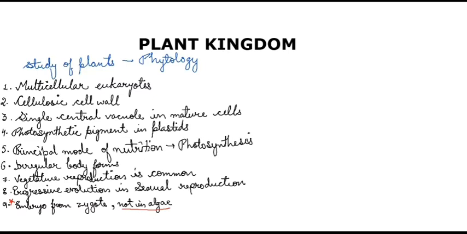Next point is alternation of generation. Another important point, it is point number 10, alternation of generation. Now, what is this alternation of generation? The individuals of the kingdom Plantae will have an alternating haploid gametophyte and diploid sporophyte generation. Means,